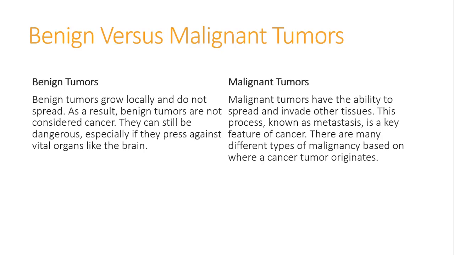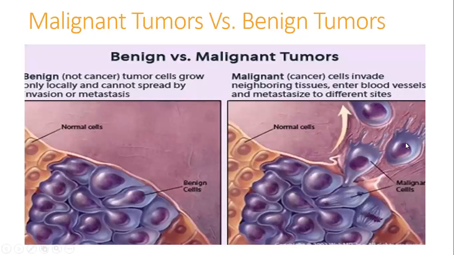Malignant tumors have the ability to spread and invade other tissues. This process, known as metastasis, is a key feature of cancer. There are many different types of malignancy based on where a cancer tumor originates.